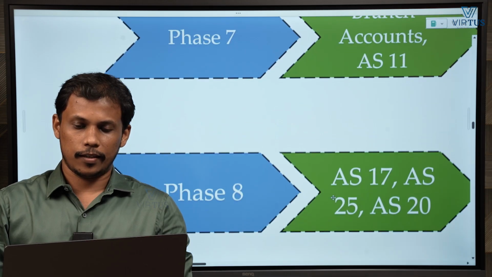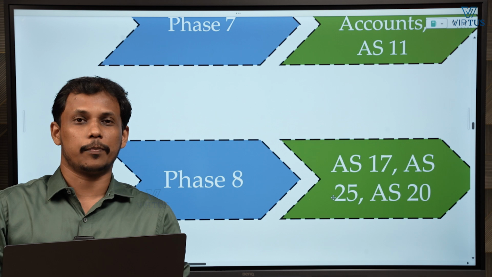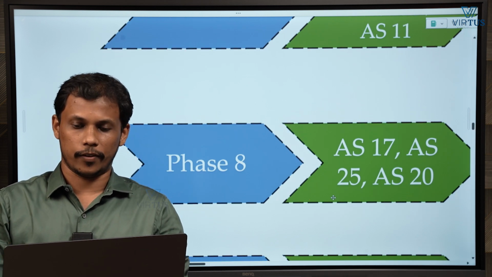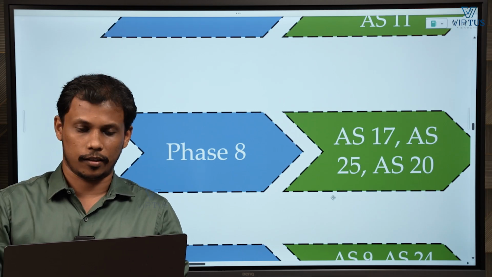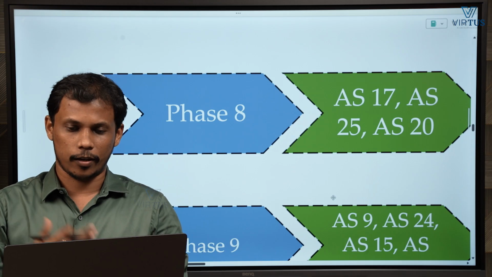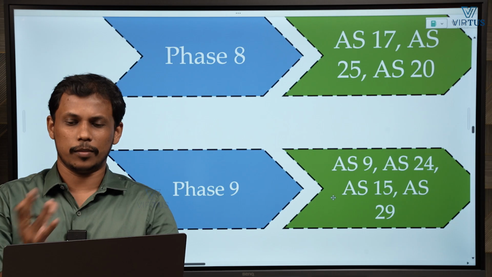Then in phase 8 you can come to the module 1 areas like presentation and disclosure standards. So you can go for segment reporting, interim financial reporting, then EPS, etc. All are standalone areas, you can cover them one by one. Then next phase you may go to some theory areas.